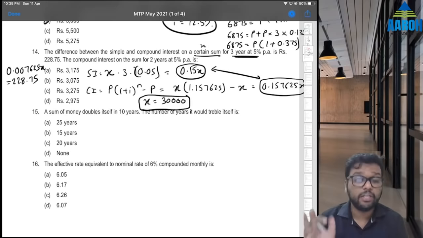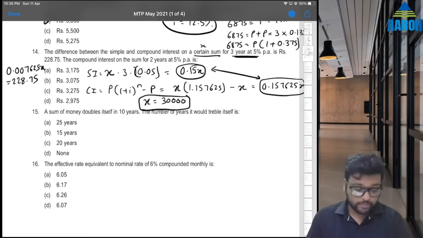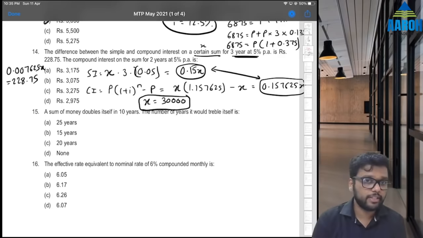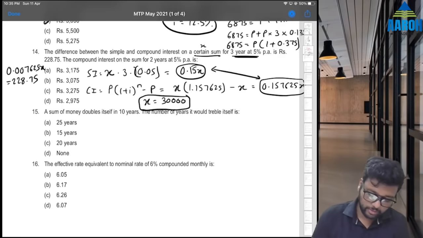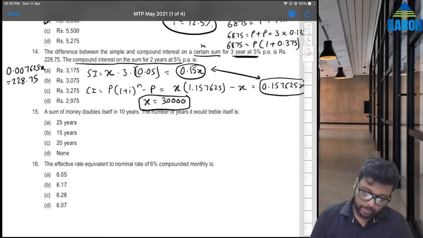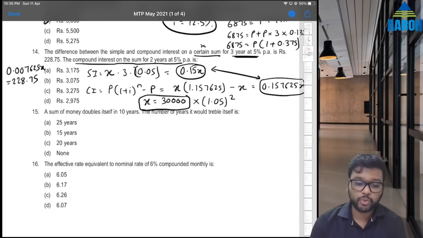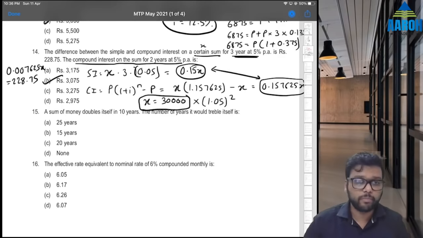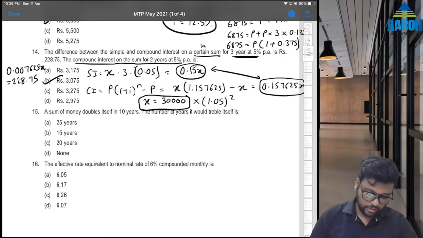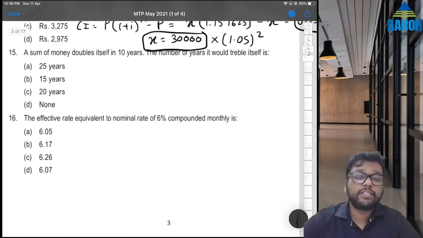Check if you are getting this. If not, let me know in comments कुछ भी doubt है तो. Because here obviously this is MTP, so I'm assuming you have studied all this. Still I'm explaining the formulas, but फिर भी if you have any doubt you can always let me know in comments. So now we have to find compound interest for 2 years at 5%. So it will be principal into 1.05 raised to 2. So 1.05 raised to 2 into 30,000. Amount becomes 33,075. So 3075 is the interest. Option B. Fine.